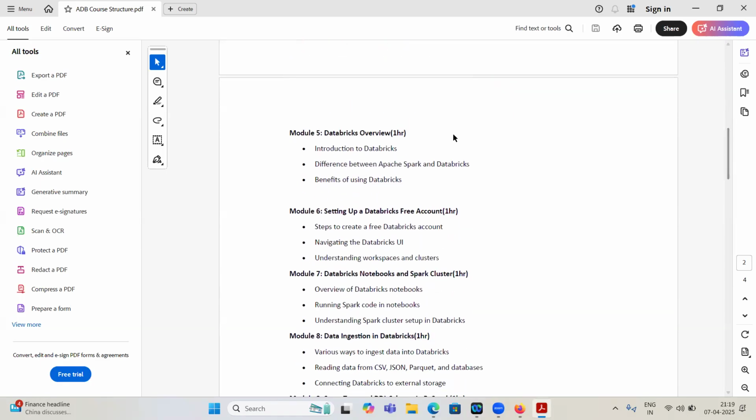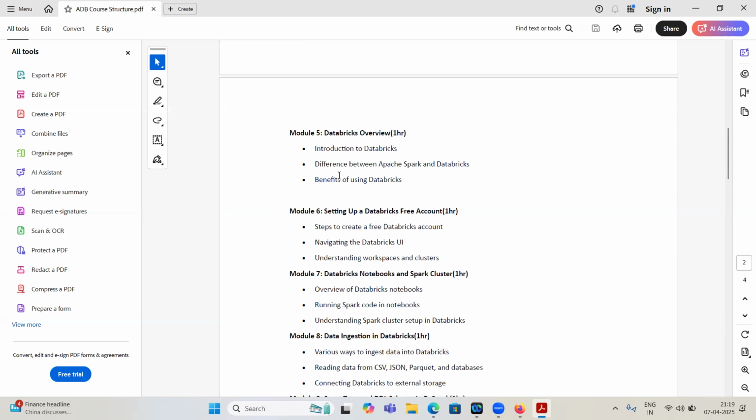Then the next 6 hours will be how to create data frames and how to read real-time data. It may be in a CSV file, JSON file, Parquet, or ORC file. So how to read the data and how we can write the data.